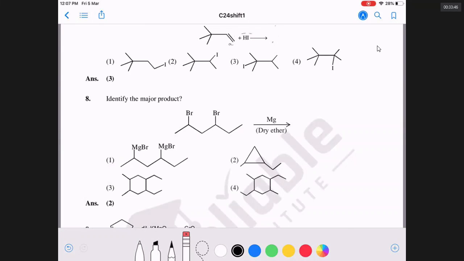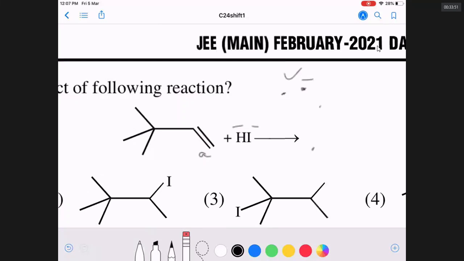In this reaction, let me erase whatever I wrote. Whenever there is a double bond, the pi electron will go to somebody who has plus charge. Who has plus charge? H plus has plus charge. Now, there is an alpha carbon and a beta carbon. They are linked by a double bond. Now, the pi electrons will flow to somebody who is plus.